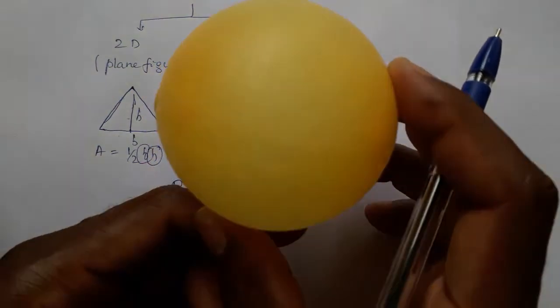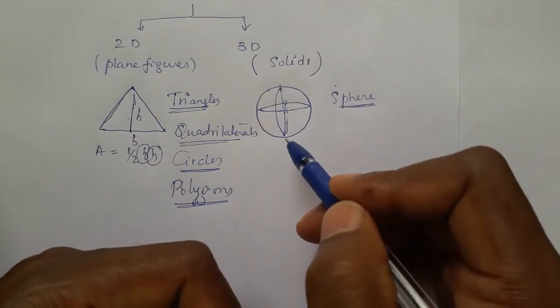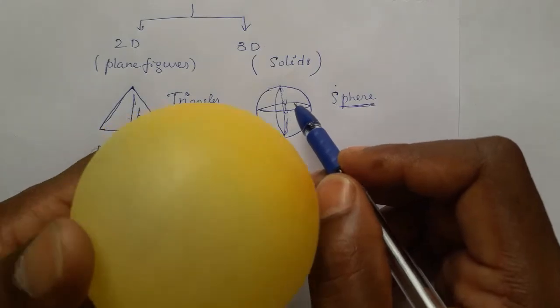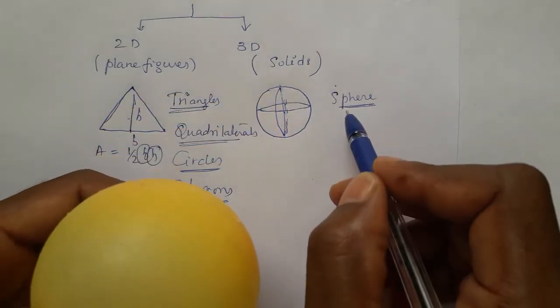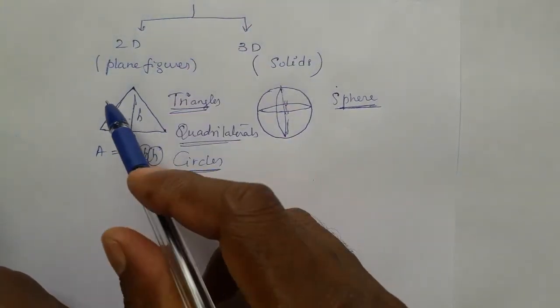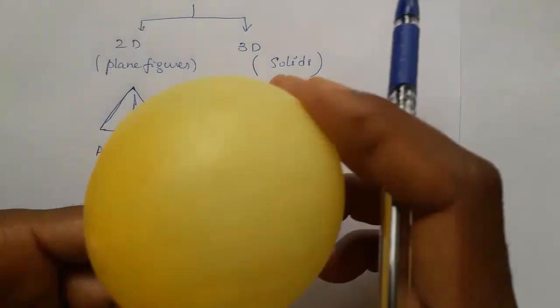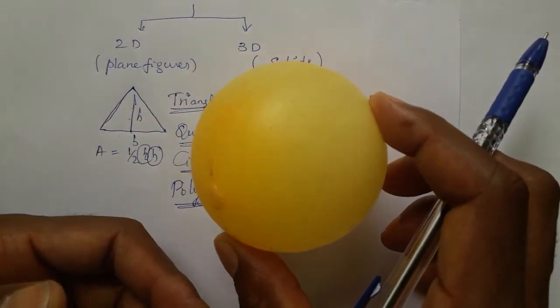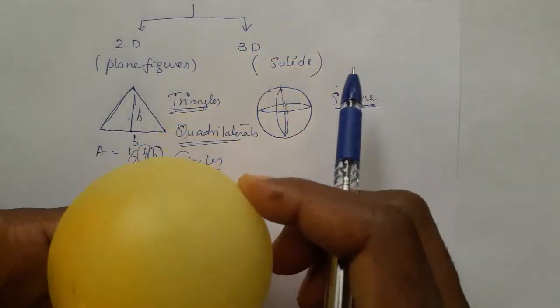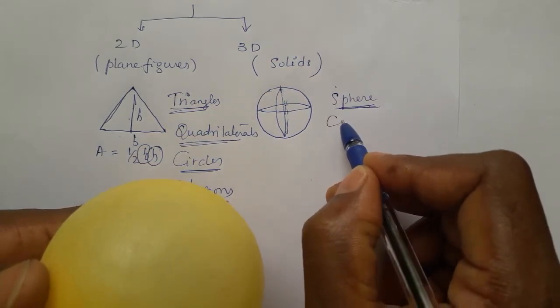It cannot be drawn even on the board, but still we are drawing with some extra effects to show it is a three-dimensional figure. Therefore a sphere is a three-dimensional figure, it occupies space, but a two-dimensional figure just occupies the area. A three-dimensional figure occupies area as well as volume, that is space. Another example of three-dimensional figures is the cylinder.